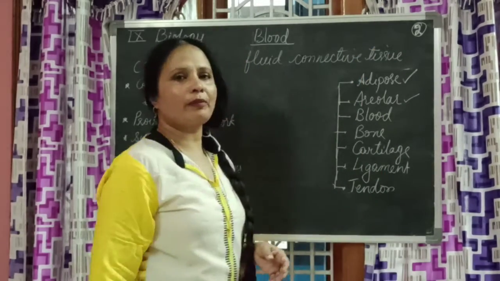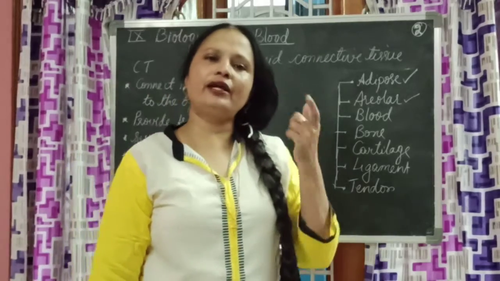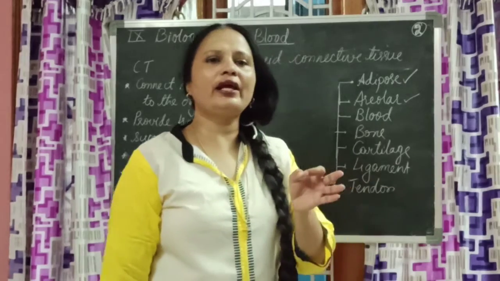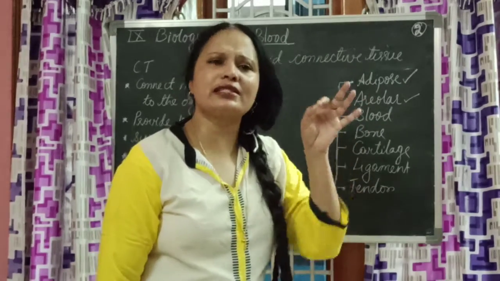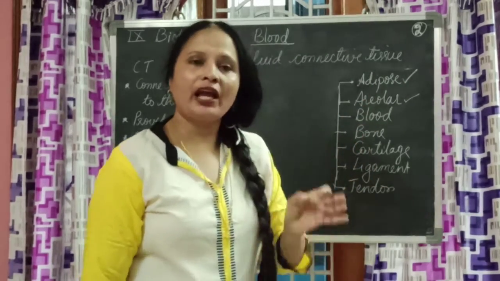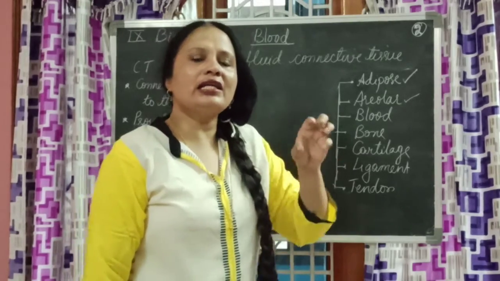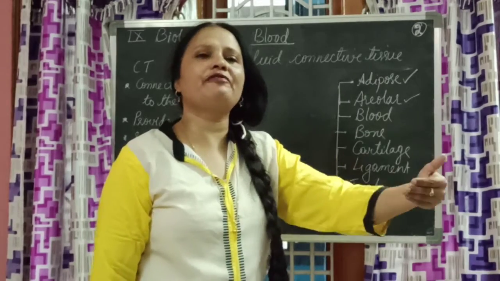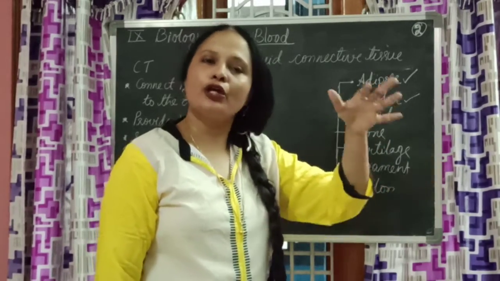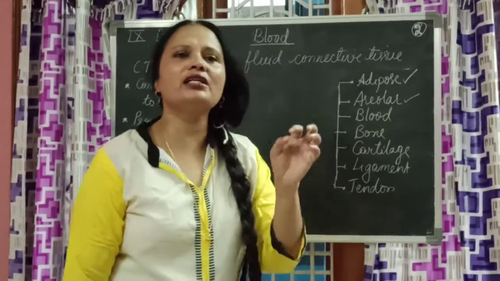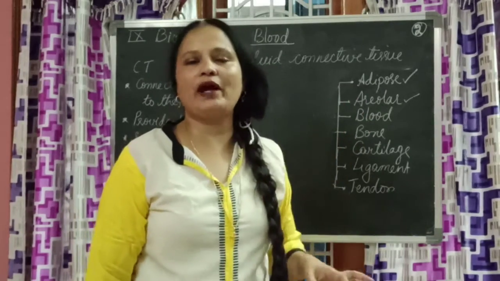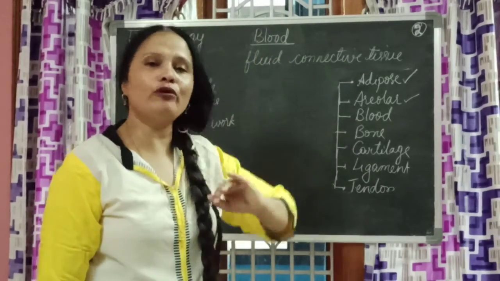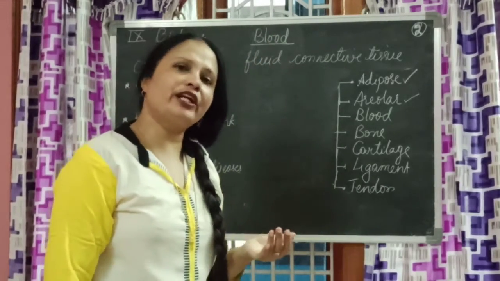It is because from the top of our head to the tip of the toe, the blood is touching every single cell which is functioning in our body. Every single living cell is receiving nutrients and oxygen and giving away the waste and carbon dioxide through the blood only. Blood is helping to touch all parts of the body. That's why we call it connective tissue. Because it is in fluid form, we call it fluid connective tissue.